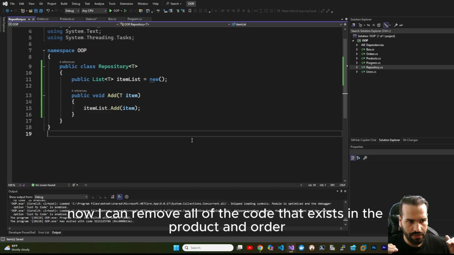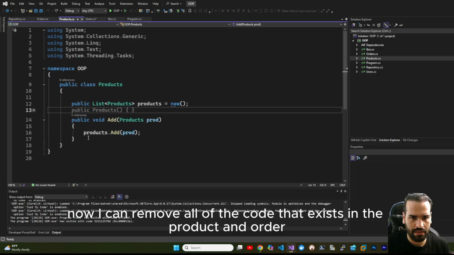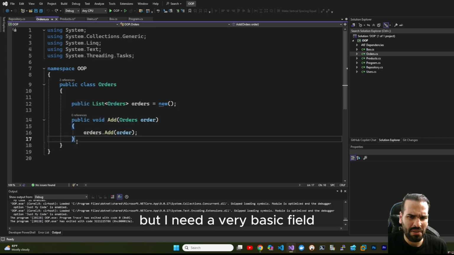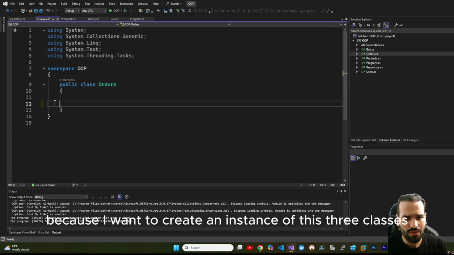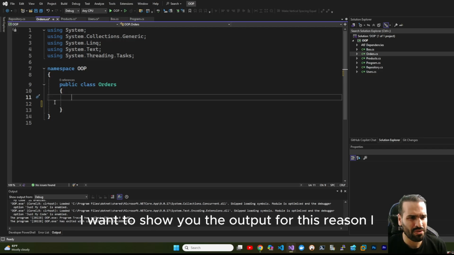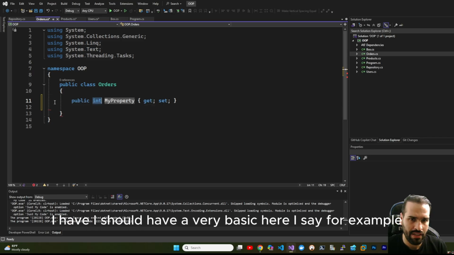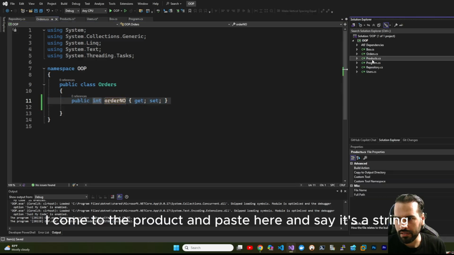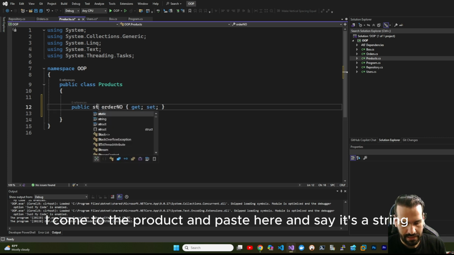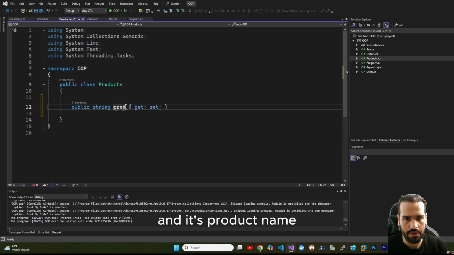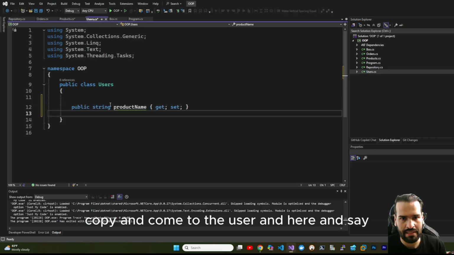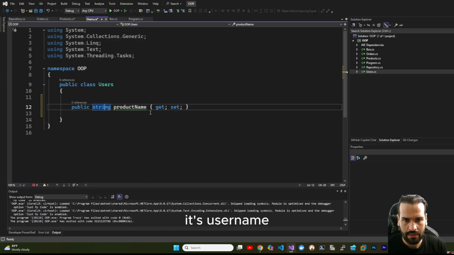Now I can remove all of the code that exists in the products and order classes. Just delete all of them. But I need a very basic field because I want to create an instance of these three classes and show you the output. For this reason, I should have something very basic. Here I say, for example, order NO. I come to products and paste here and say it's string and its product name. Copy, and come to the user and say, for example, username.